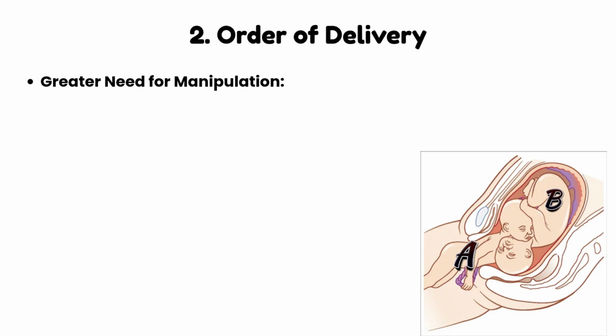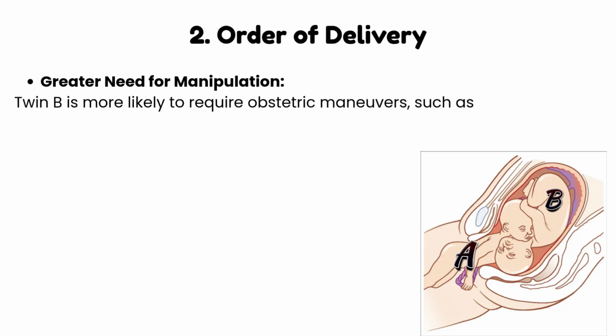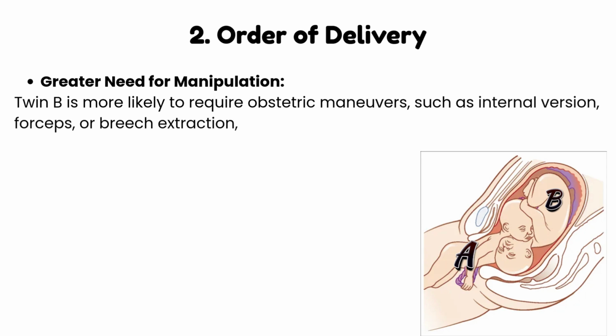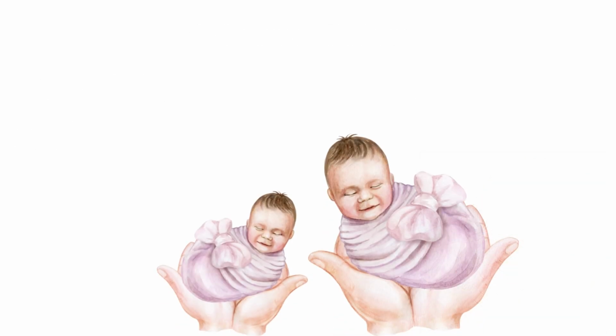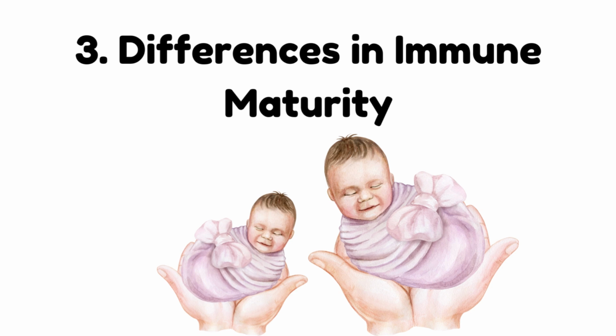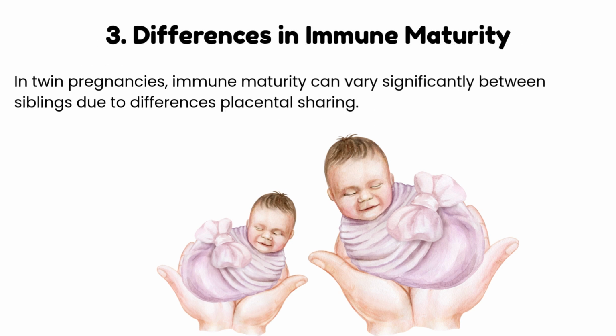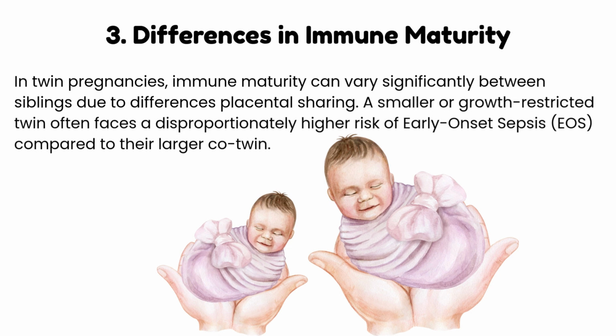Greater need for manipulation. Twin B is more likely to require obstetric maneuvers, such as internal version, forceps, or breech extraction, to facilitate delivery, especially if it is in a non-vertex position. The third factor is differences in immune maturity. In twin pregnancies, immune maturity can vary significantly between siblings due to differences in placental sharing. A smaller or growth-restricted twin often faces a disproportionately higher risk of early-onset sepsis, compared to their larger co-twin.